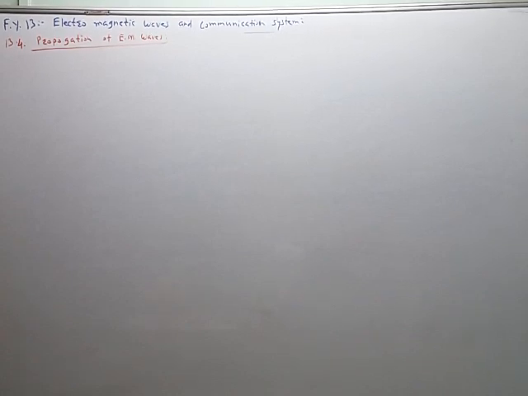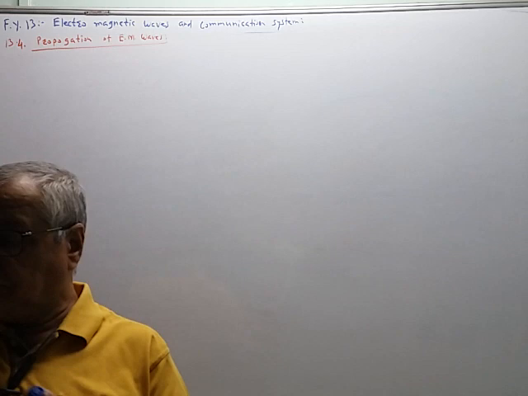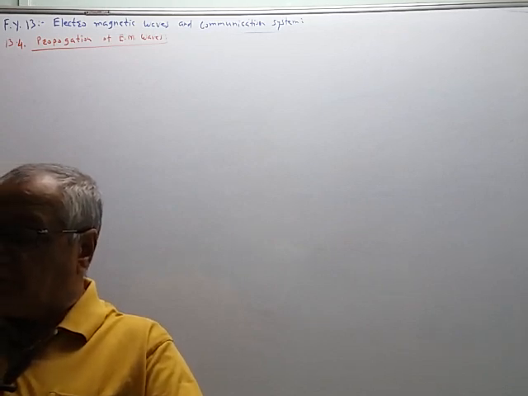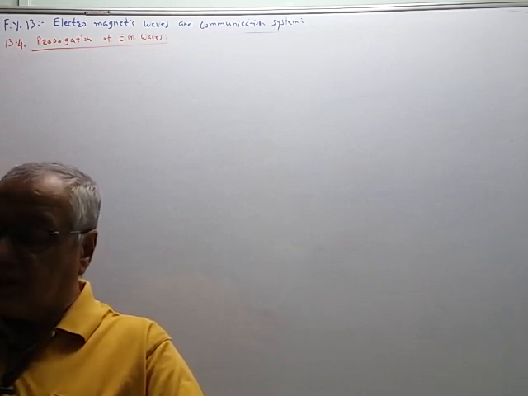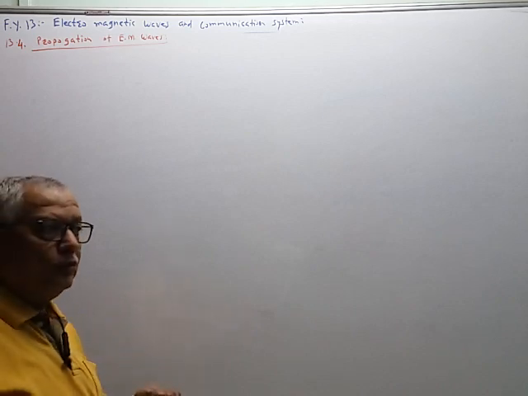Now, the second part of the chapter is related with the communication system. What type of communication systems are generally used using electromagnetic waves? That first we have to classify.